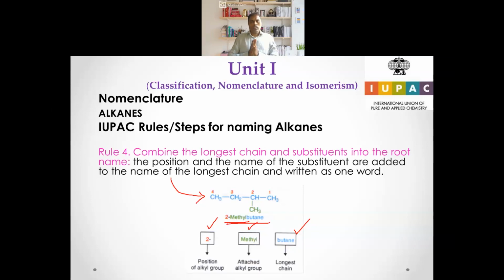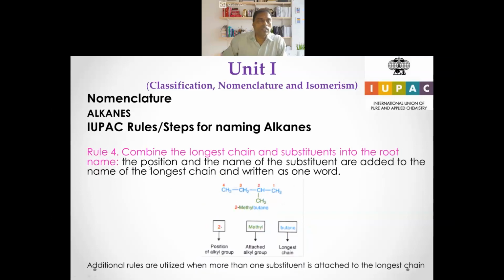And now the question is, what if a second group is attached here? What if a second methyl group is attached at a different position? What if a second methyl group is attached to the second position? And what if this is not a methyl group? If it is an ethyl group, how do you name that? So we have a fifth rule. It says combine the longest chain and substituent into the root name. So we have gone through this.